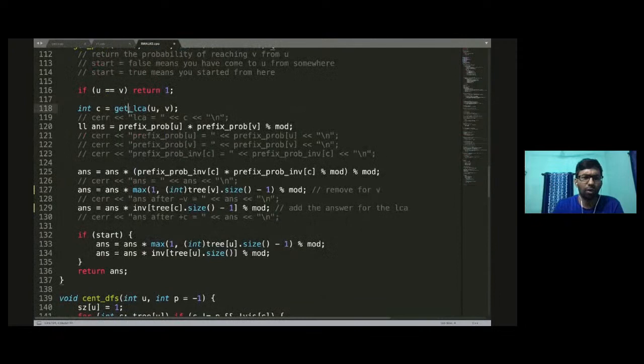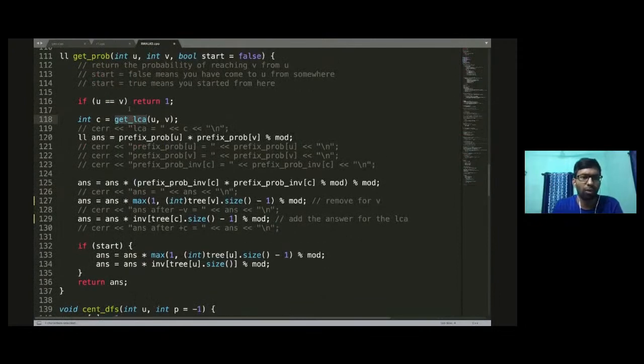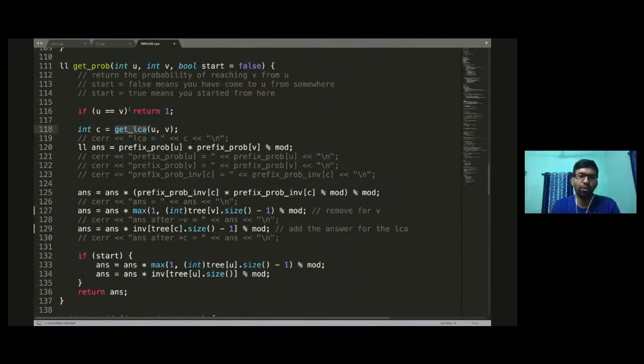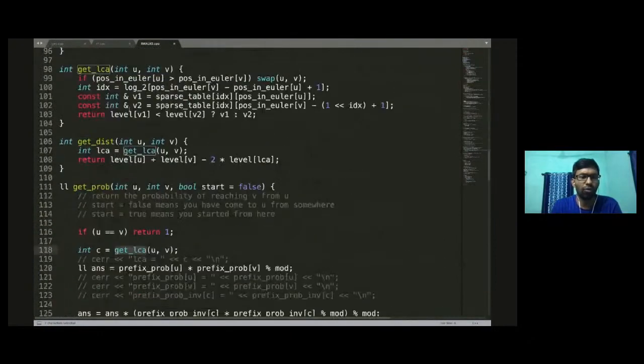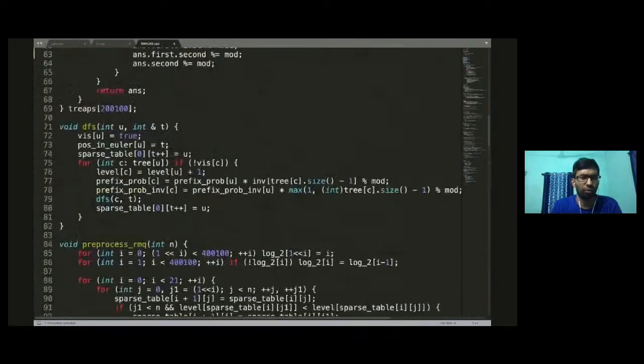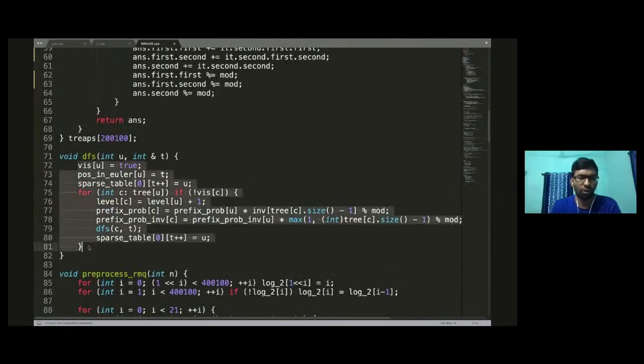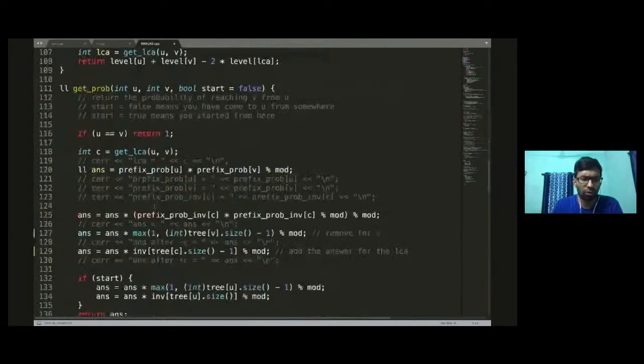We need to find the LCA. For that, you need to do an Euler tour, and all the pre-processing that you need to do I have already shown in the DFS. Where was the DFS? Here, the DFS. I'm not going to explain what this sparse table is and how exactly these things are found. You can read about how to find LCA.